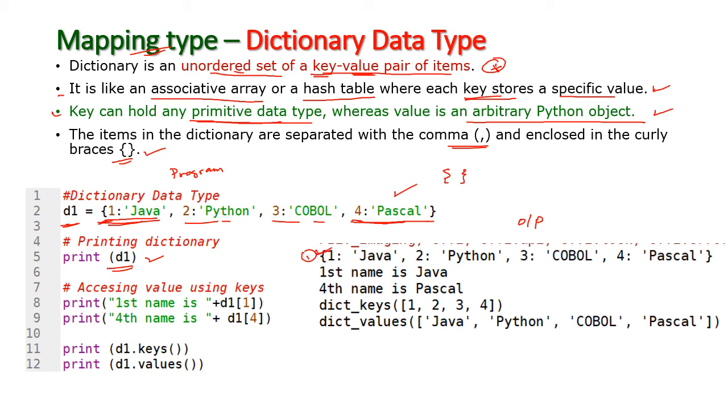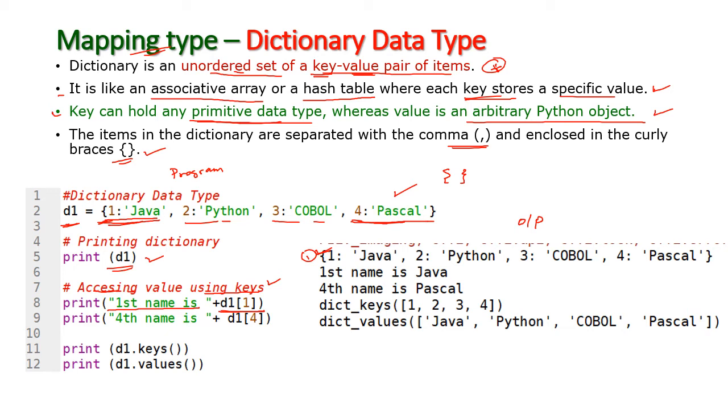And next, assigning values using keys. Now we are going to assign values using key. Okay, sorry, accessing values. I am going to print the first item, d1 of 1.